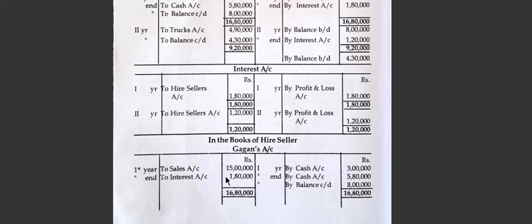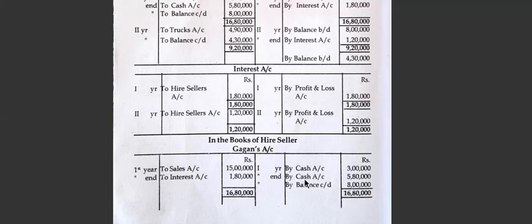Next comes the down payment received by cash account 3 lakhs, so cash account debtor to Gagan's account 3 lakh. Next is interest. So interest is charged in Gagan's account, Gagan's account debtor to interest account 1,80,000. Now we have to pay the installment. I mean installment, that is by cash. He will receive the cash, so it is by cash 5,80,000.